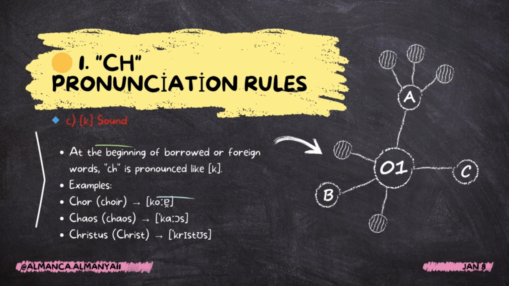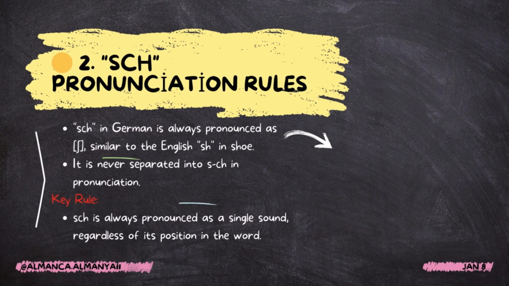C: the K sound. At the beginning of borrowed or foreign words, ch is pronounced like K. Examples: Chor, Chaos, Christus.